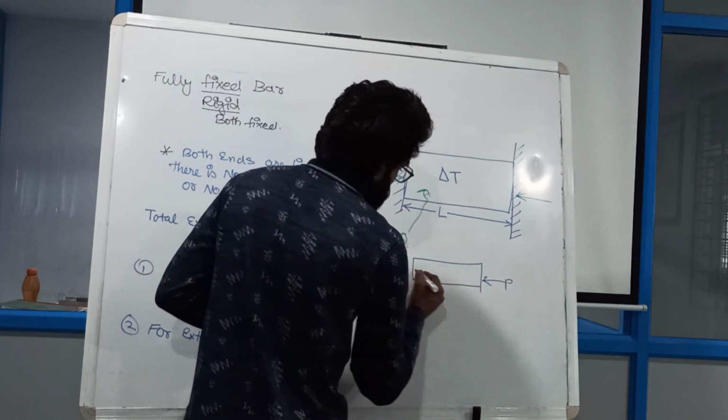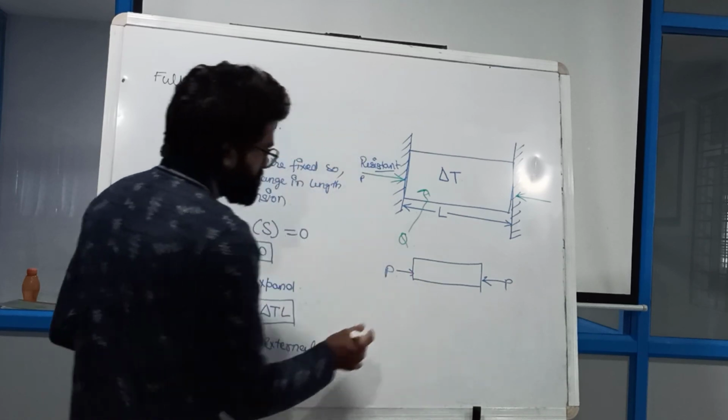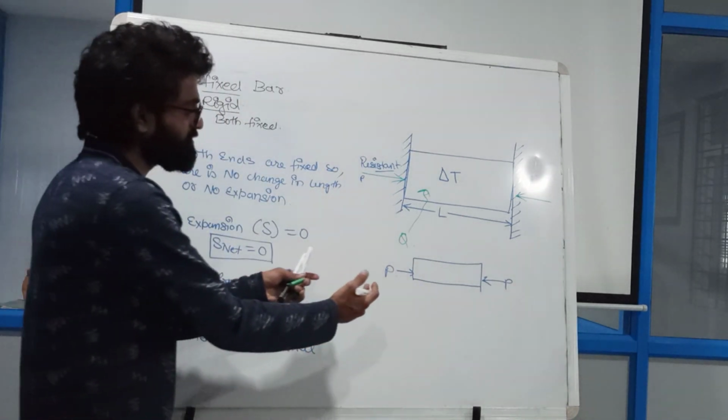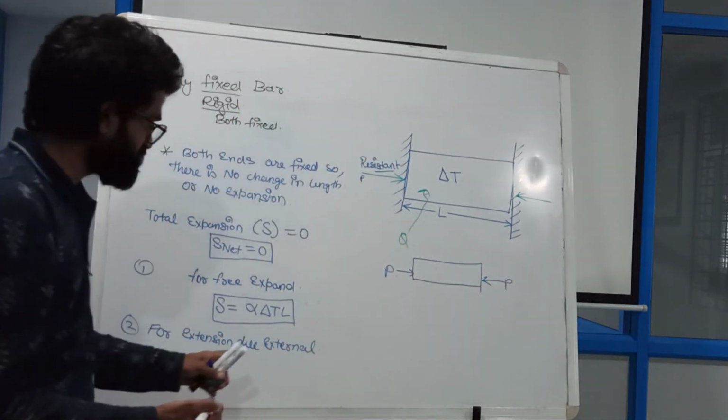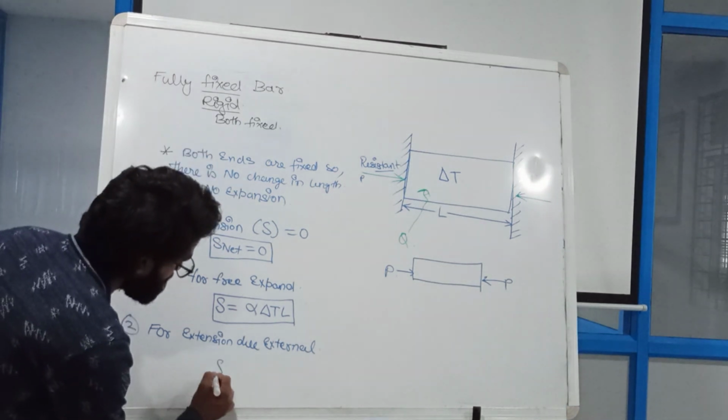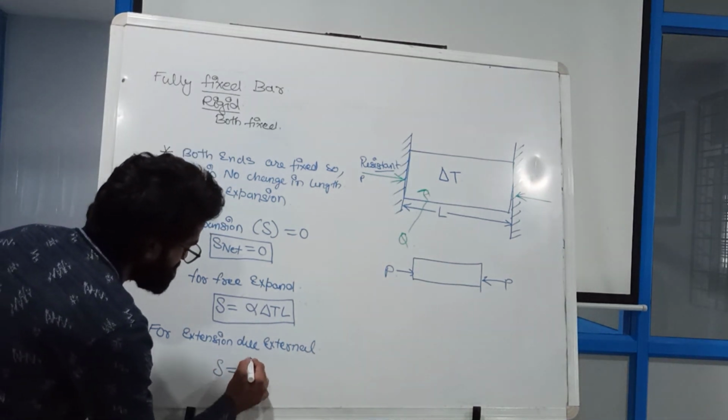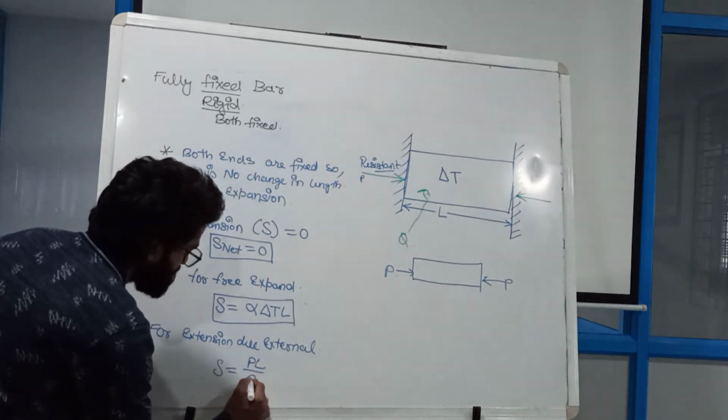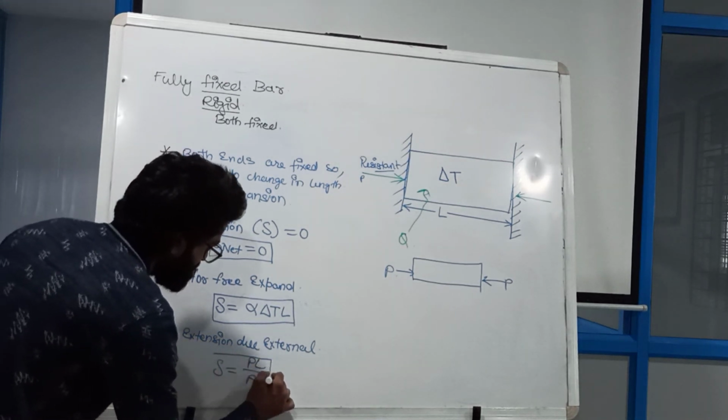So due to this applied force, my delta is how much? Due to this my delta is PL divided by A. This is my delta value.